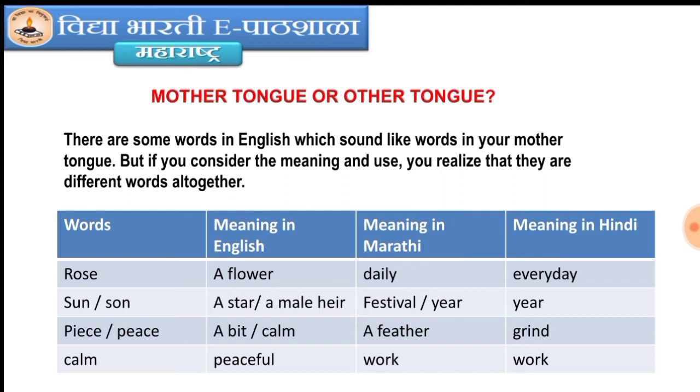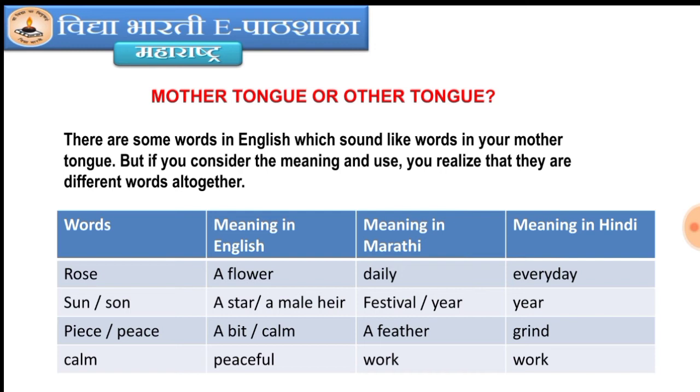Then the second word sun. There are two suns, S-U-N and S-O-N. The first sun means a star, Marathi meaning festival and meaning in Hindi year. Second word sun, S-O-N, English meaning a male heir and Marathi meaning year, and in Hindi it is also year.